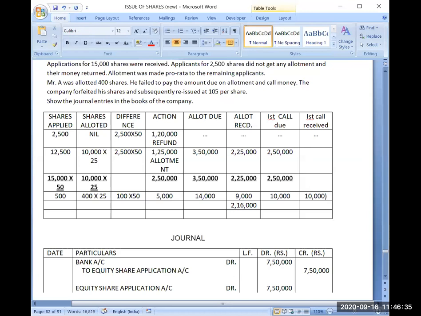So this is unreceived amount on first call. The total amount received will be 2,50,000. Total of this column will also be 2,50,000. And because one shareholder has not paid us 10,000, the final amount which I will be receiving for first call will be 2,40,000.